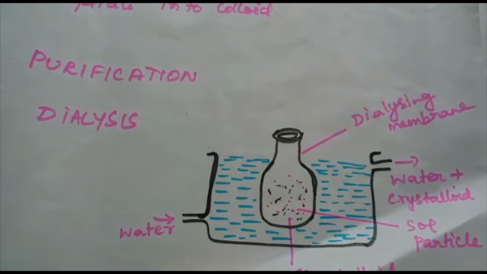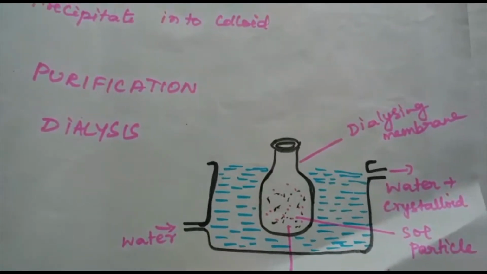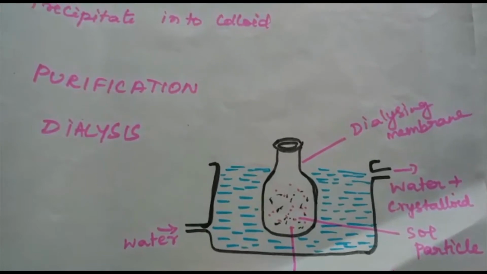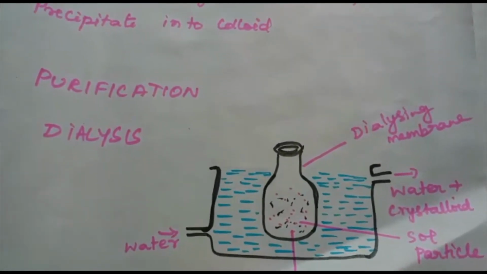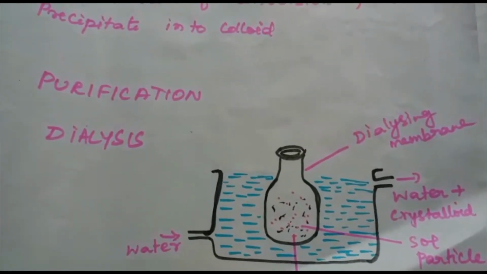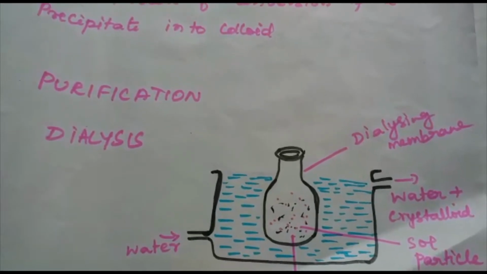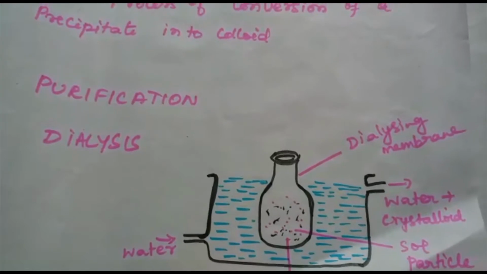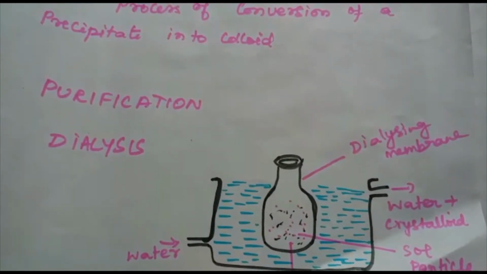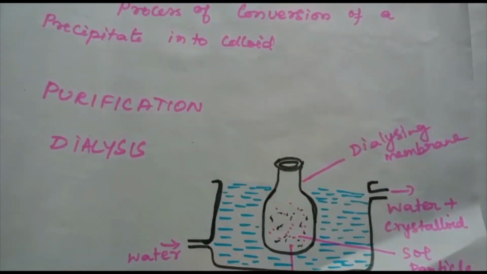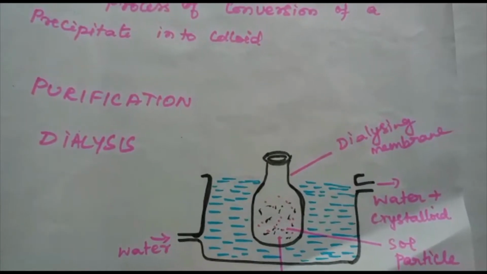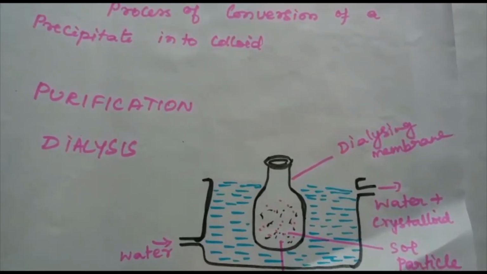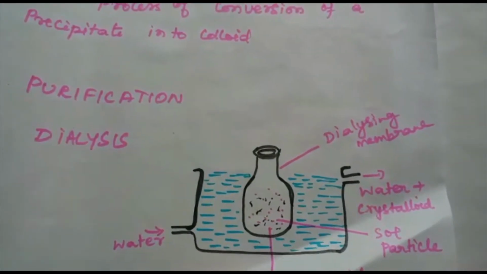While the presence of traces of electrolytes is necessary for the stability of the colloidal solution, larger quantities will make the colloidal solution coagulate. Therefore, it is necessary to reduce the concentration of these soluble impurities to a requisite minimum. This process used for reducing the amount of impurities to a requisite minimum is known as purification of colloidal solution. First, let us discuss dialysis.